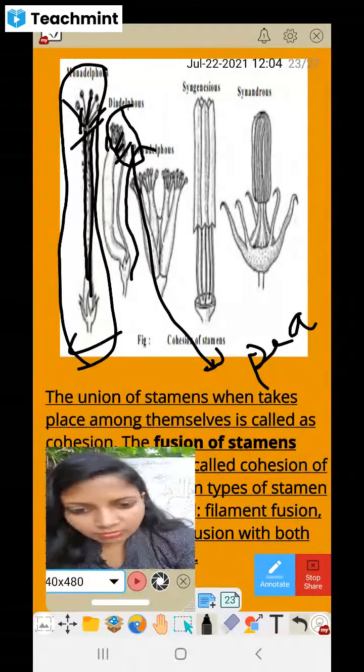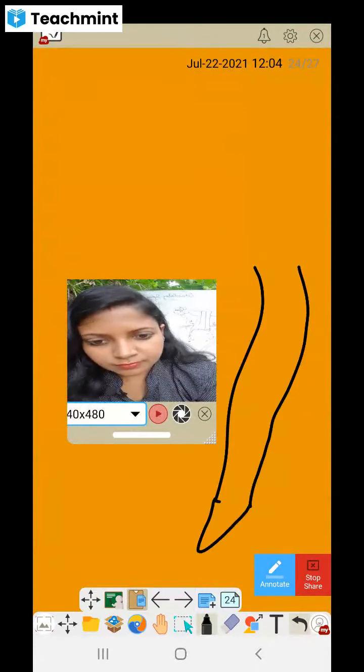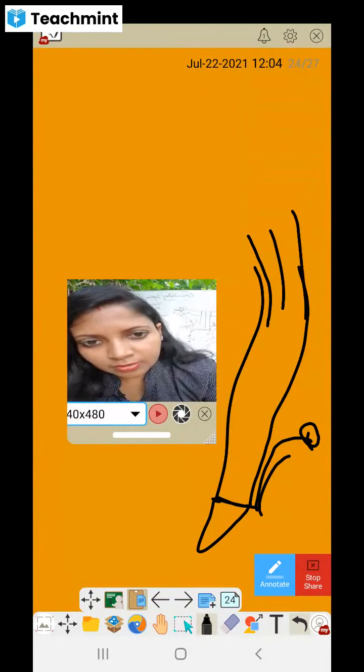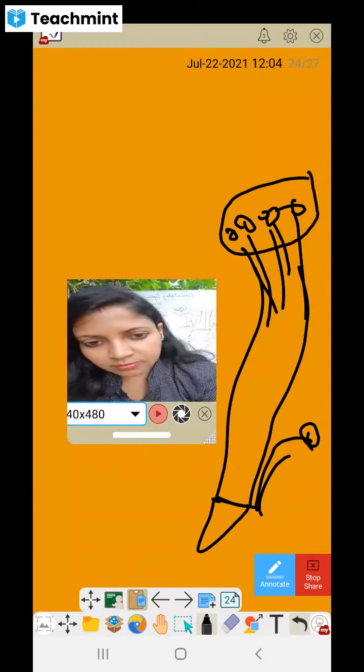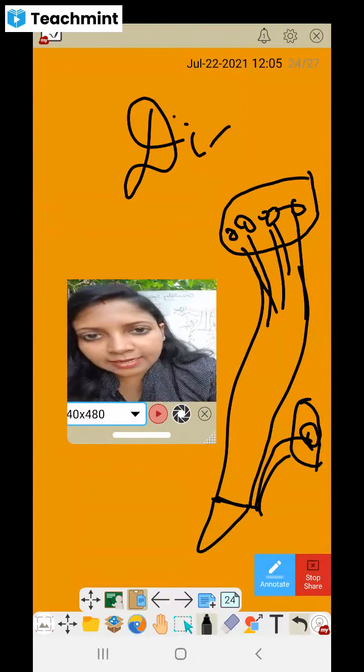Let me draw once. Here one is free, and here all the stamens are united in one. This is one bundle, this is the second bundle. That's why it is called Diadelphous.